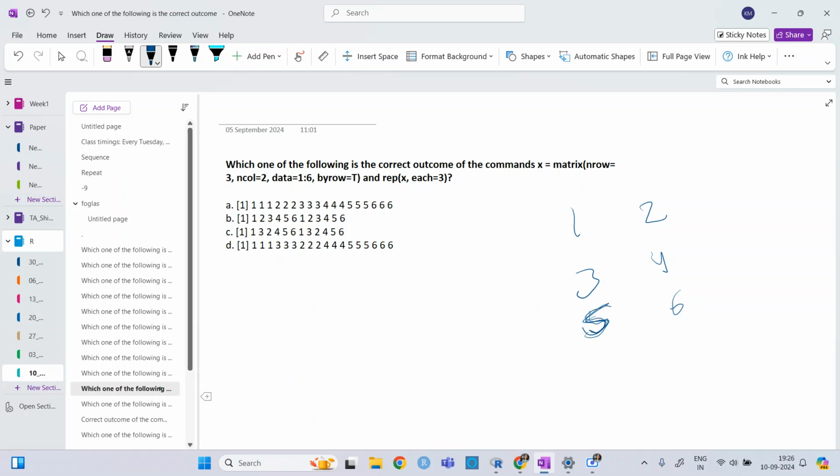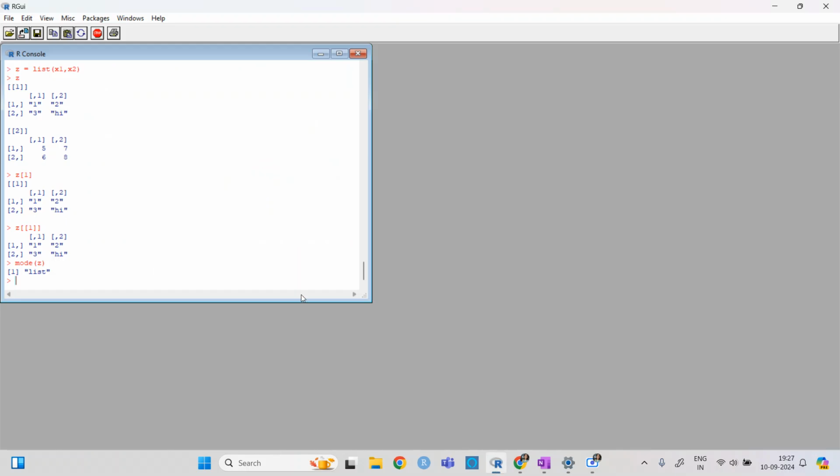So it will be option A or option D. Okay. Let us do this. Option A should be triple one, triple three, then triple five. Ma'am, can you execute it in R? Yeah, I think there is a bit of confusion here.